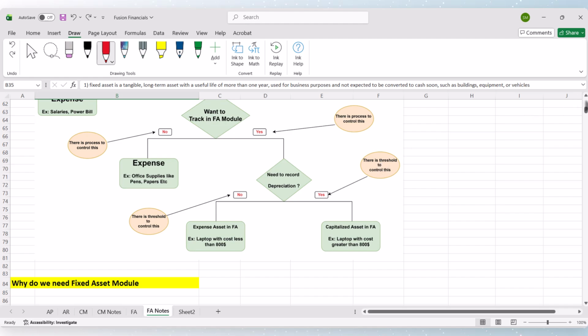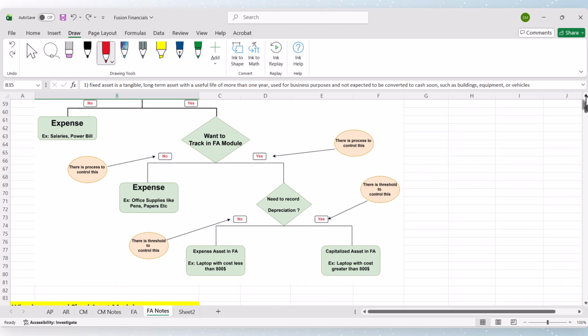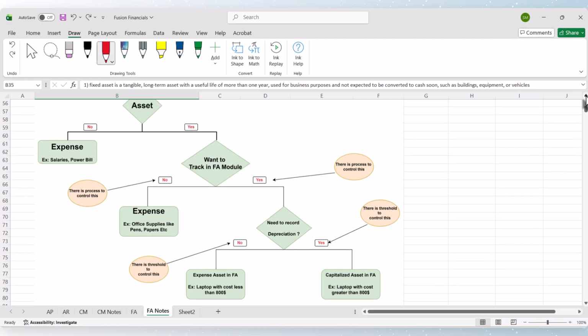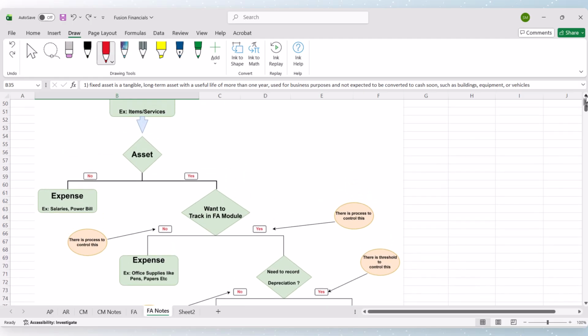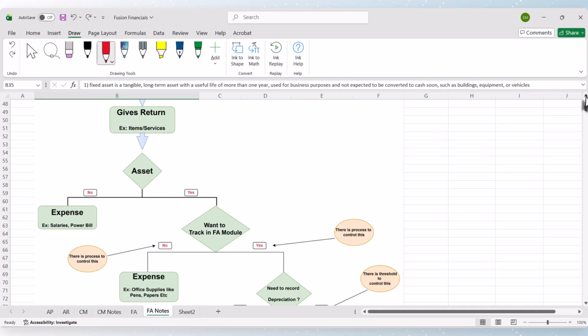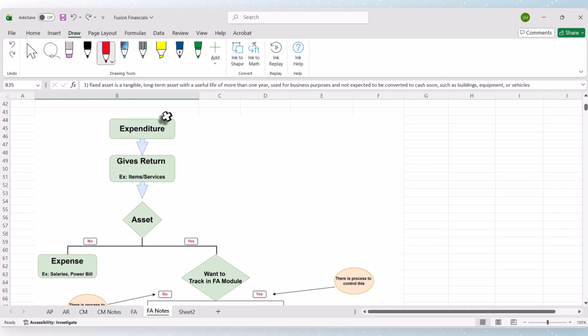Hope this flow diagram helps to visualize the examples that we have discussed and how it flows from the point of purchasing. When I say expenditure here, we are making a PO, purchasing, making an AP invoice and making a payment. That's when this expenditure is done, right?